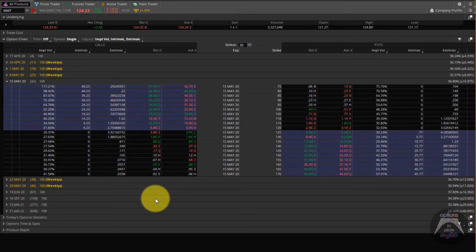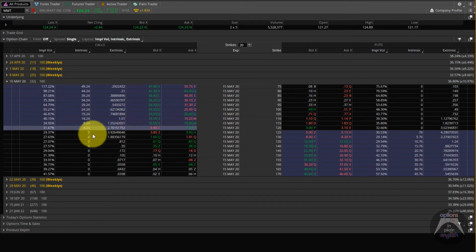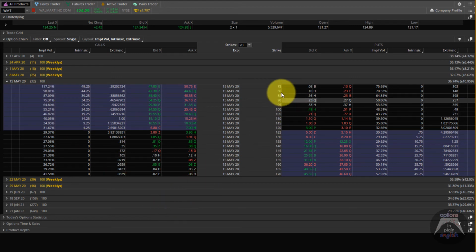Now, let's take a look at our trading platform. We're analyzing here Walmart, ticker symbol WMT, which is trading at just about $124. The market's currently open, so these prices are changing as they tick. So let's take a look at Walmart. We pick the May 2020 expiration, and we're going to analyze these strike prices.